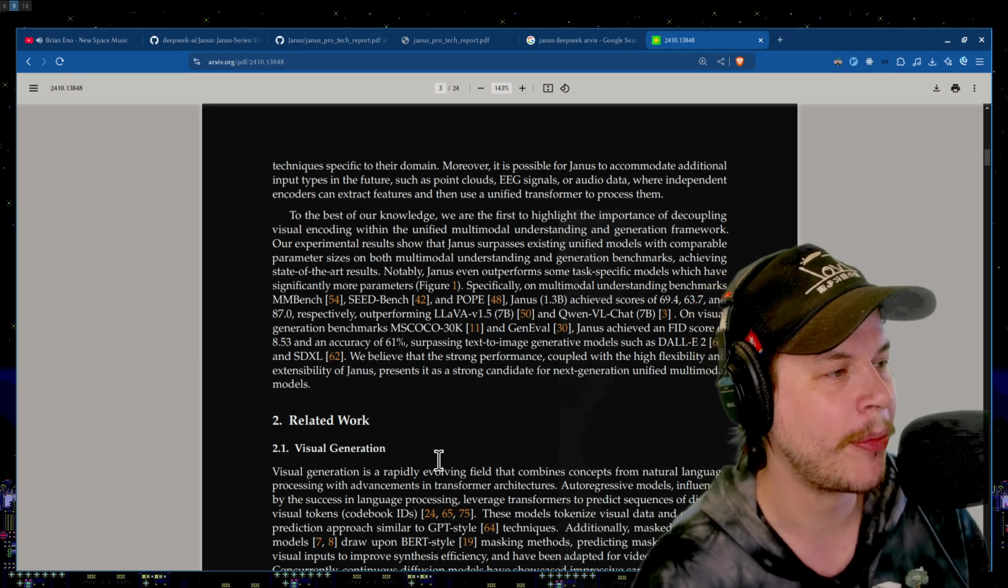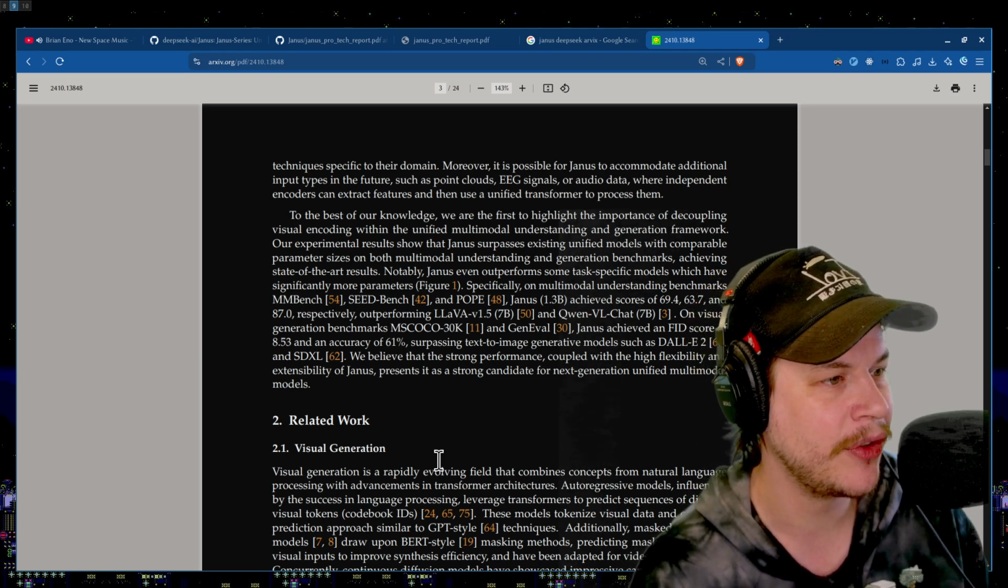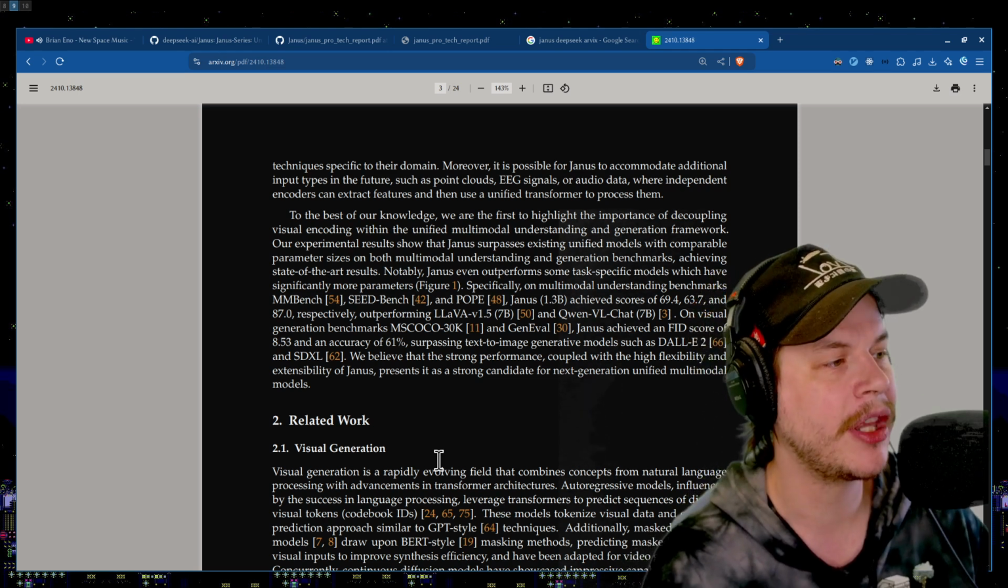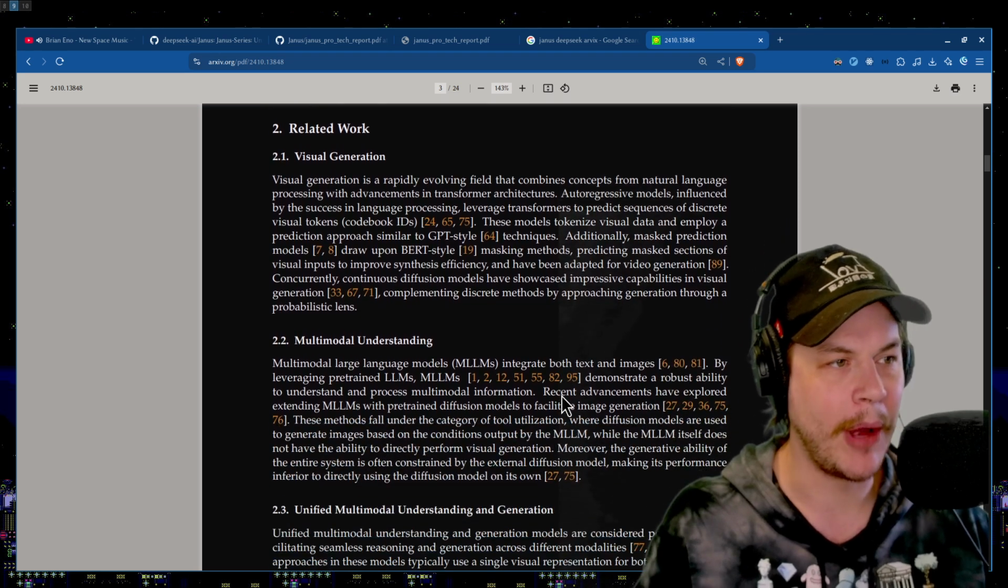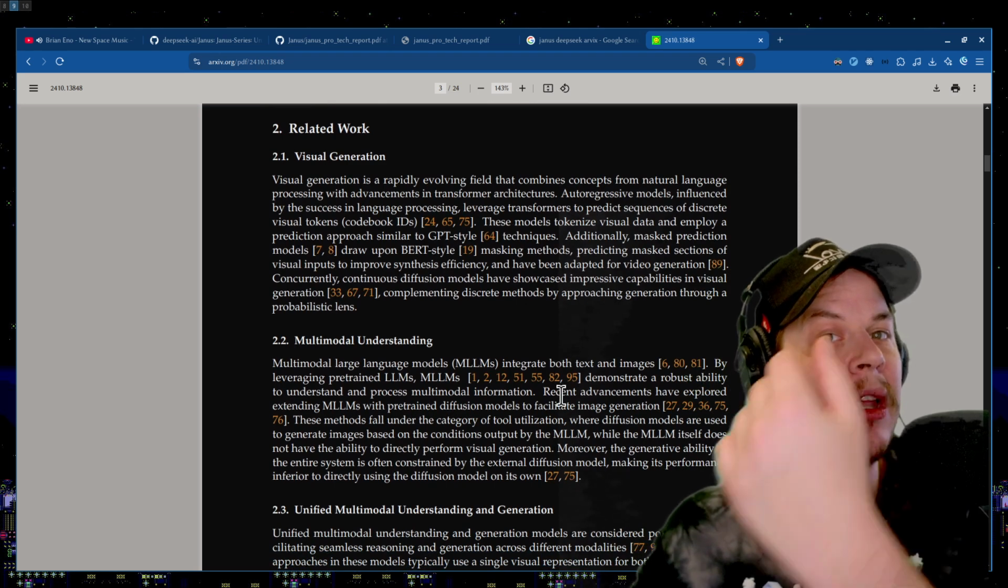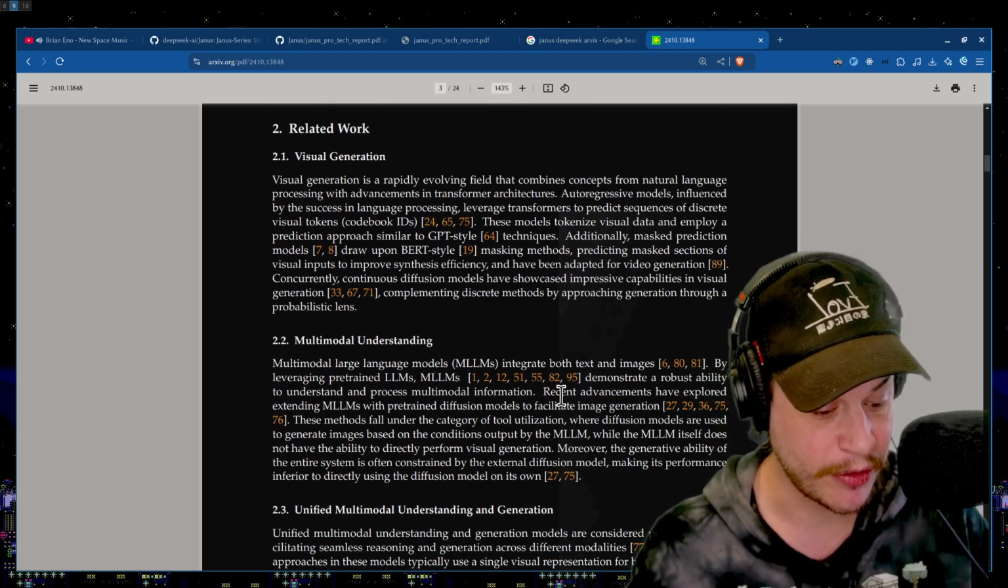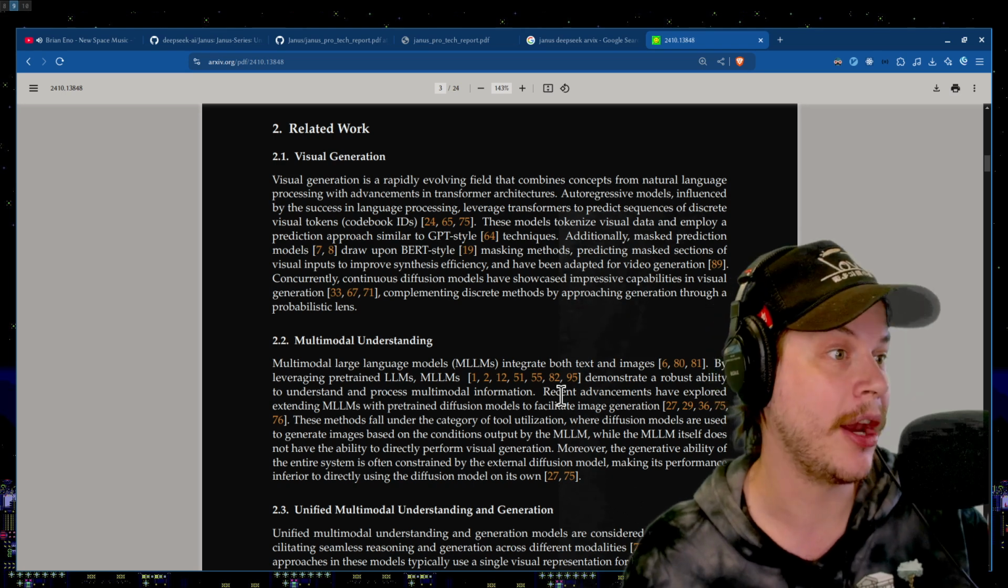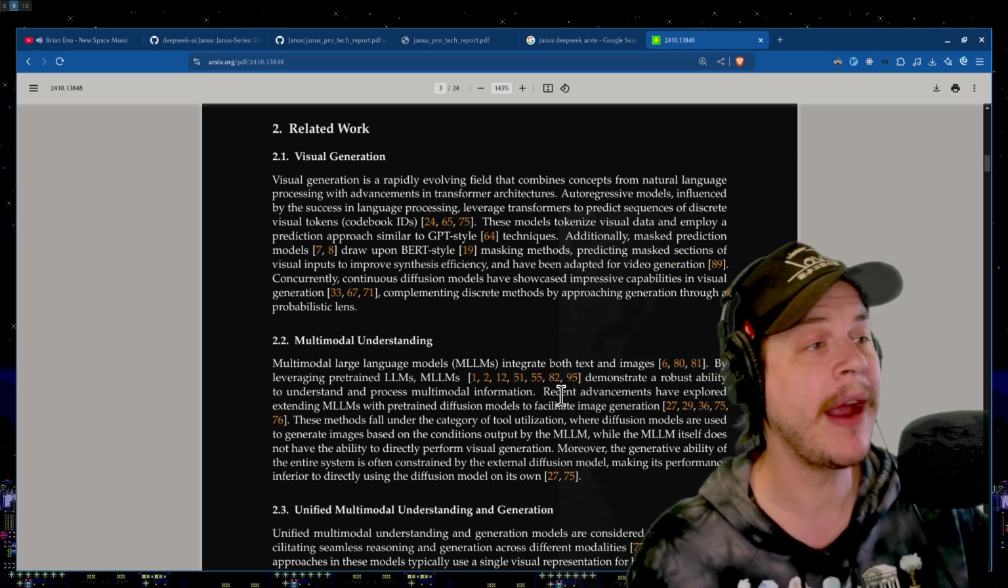We believe that the strong performance coupled with the high flexibility and extensibility of Janus presents it as a strong candidate for the next generation unified multimodal models. Lovely. This is a concept they put out there that is open, that other people could build on top of. We could see this concept of splitting out the encoding between generation and understanding happen across the board. And maybe everything will get smarter.